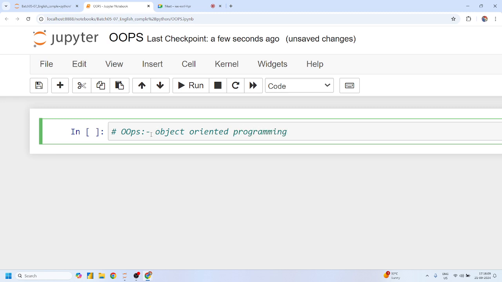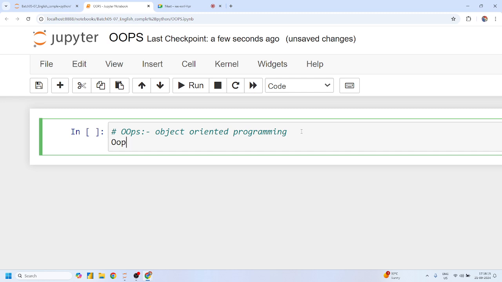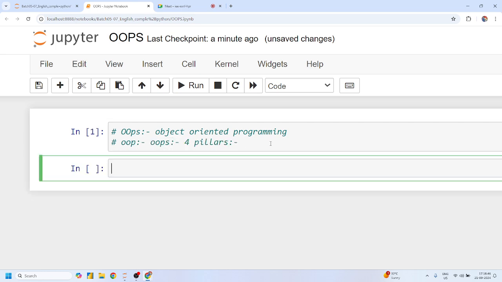So basically the concept name is object oriented programming, which is generally OOP, right? Not OOPS. But why do we generally call this the OOPS concept? Because when we learn this concept, we have to understand the four pillars of this concept. Because we have multiple pillars in this OOP programming, that's why it is called the OOPS concept. If we don't learn all of them, we cannot surely say that we have completed the OOPS concept. Okay. Yes, sir.